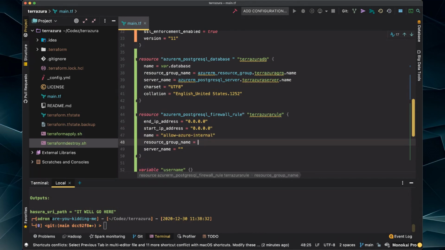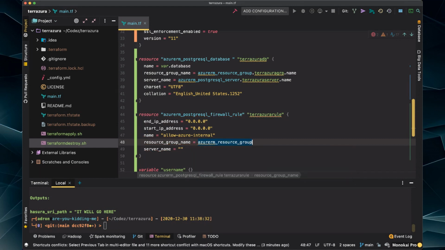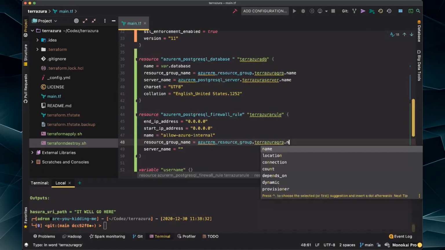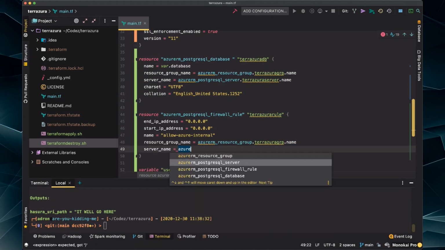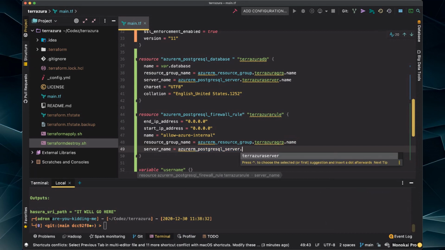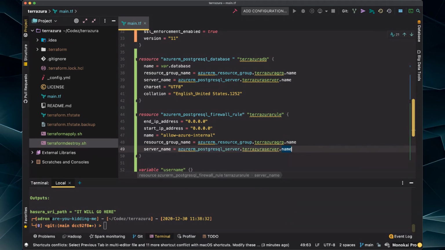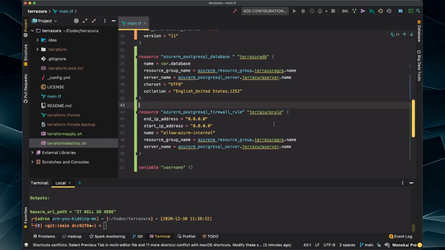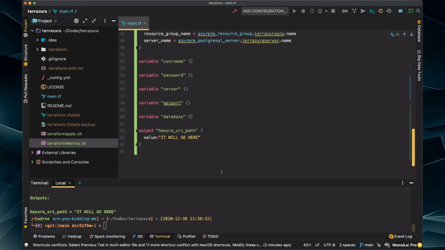Then resource group name. Guess what? It's the Azure resource group, our resource group, and then name again. And then server name is the Azure server that we've got created. That's it, Terrazura. And then we're going to go with name there too. So now it knows what to associate the firewall rule with. This database is going to be created inside of the server, and we should be all set there.